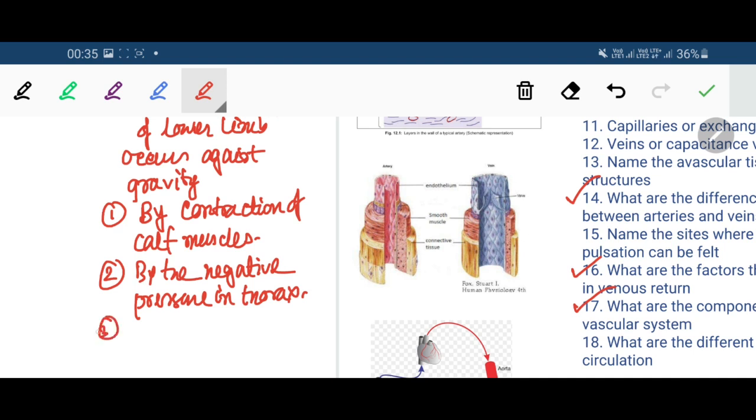And last, transmitted arterial pulsations. This mechanism is quite complex, but still this is it. The arteries which surround the veins, through their pulsation, in a certain manner keep the flow through the vein active against gravity.